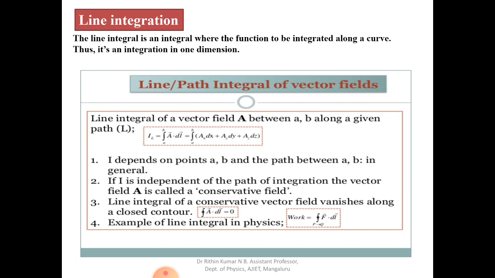If I is independent of the path of integration, the vector A is called a conservative field. The line integral of a conservative field vanishes along a closed contour. So the closed contour integral of A · dl is equal to 0. For example, in physics, work is equal to force into distance: moving from P to Q, work is the integral of F · dl. So this is a line integral.